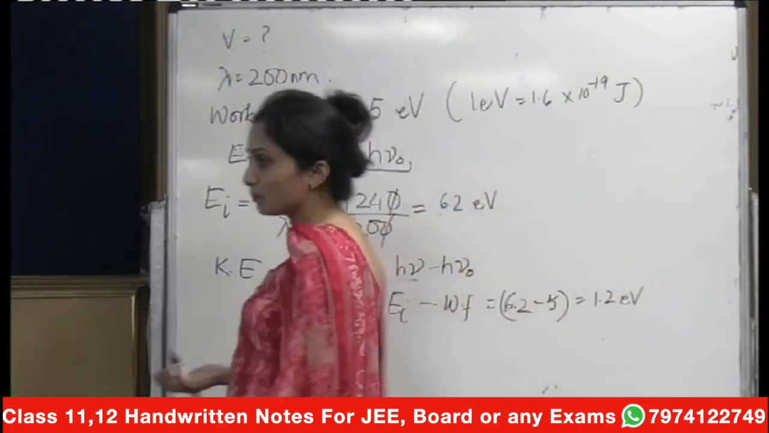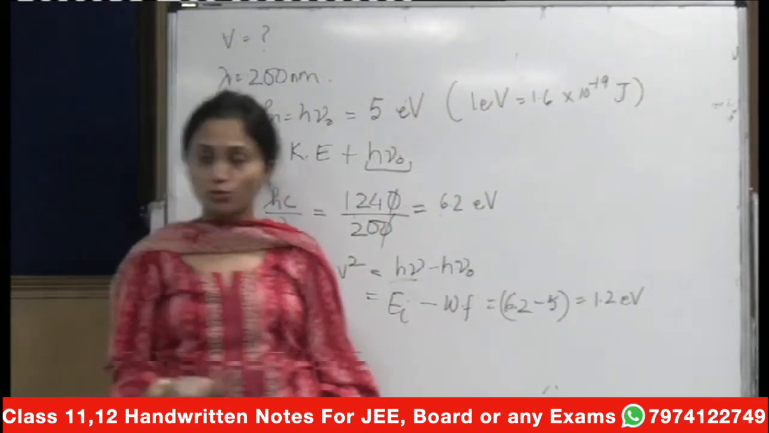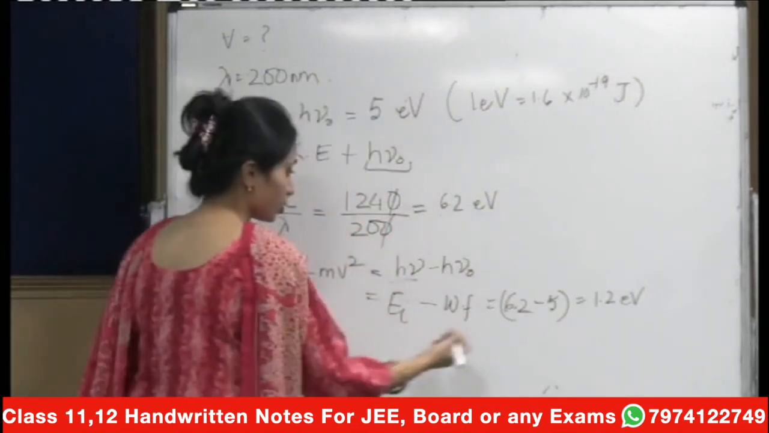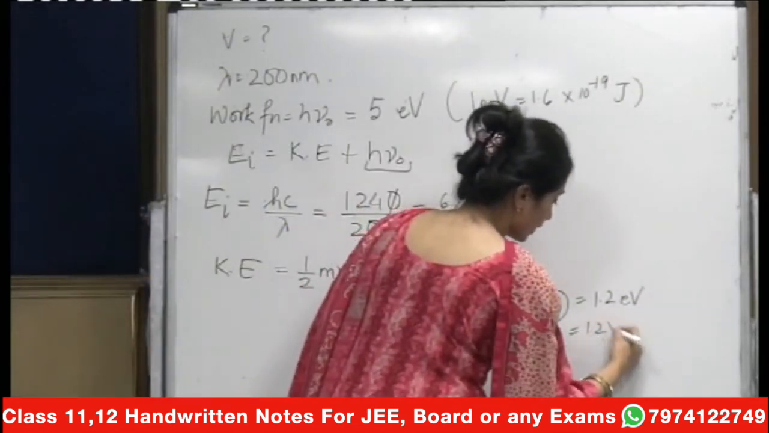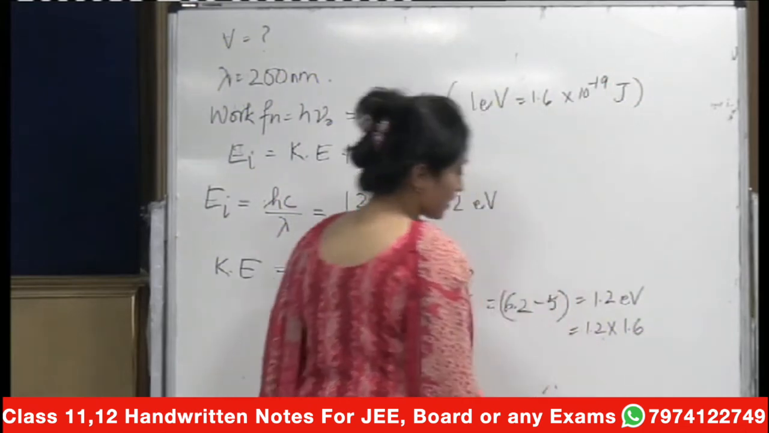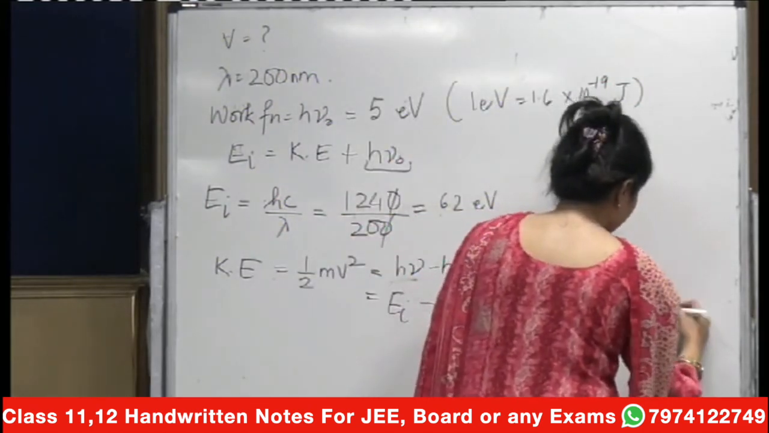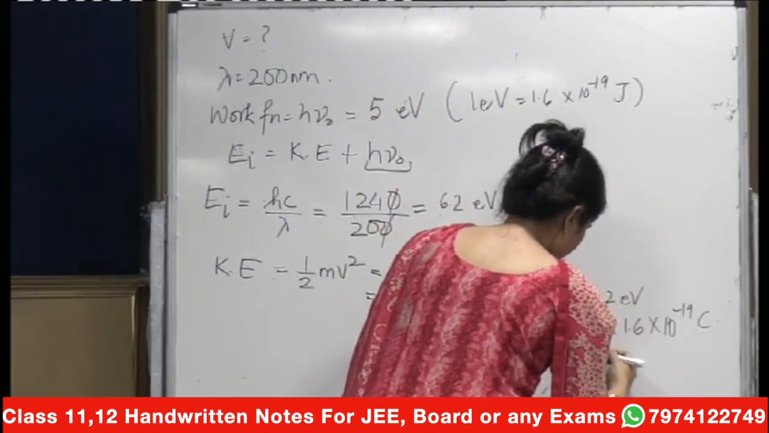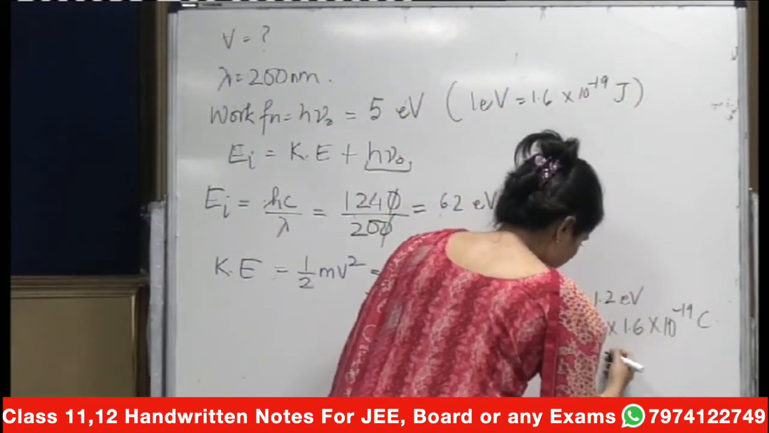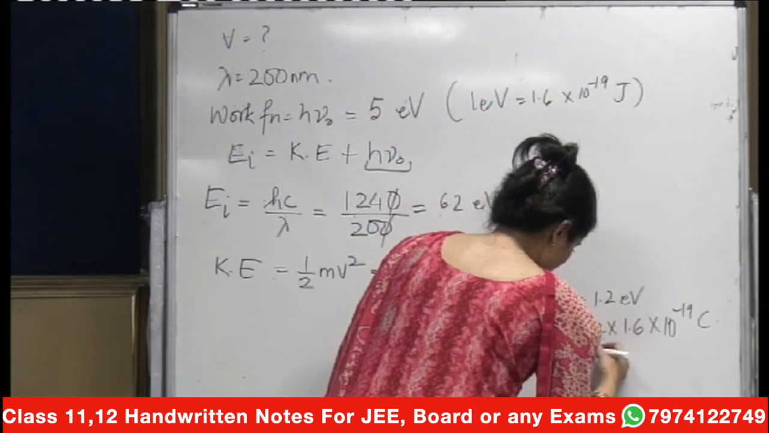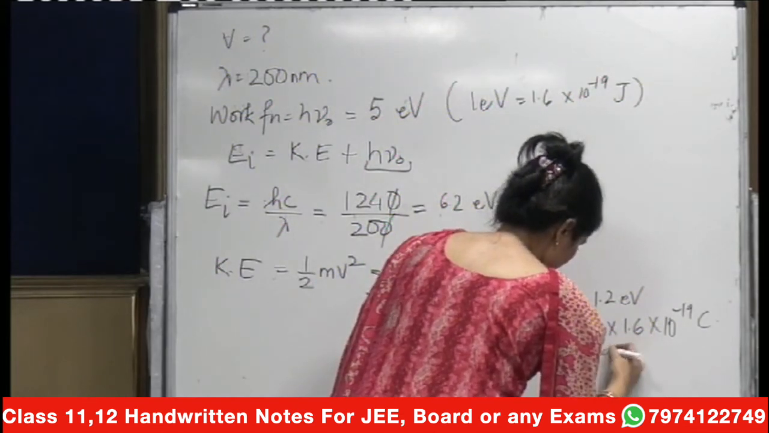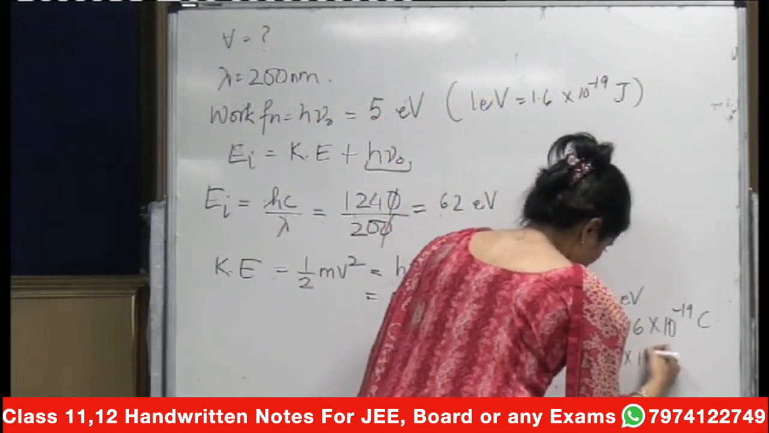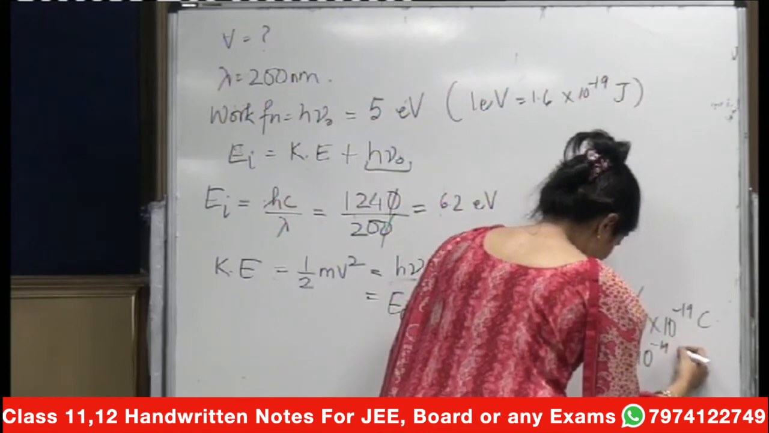Now when you've simplified, you can easily convert it into joules also. How will you convert it into joules? 1.2 into 1.6 into 10 to the power minus 19, and you know that that will be 1.94 into 10 to the power minus 19 joules.